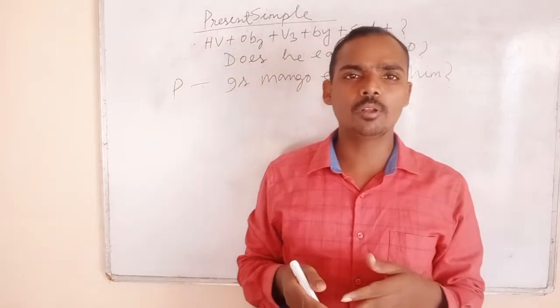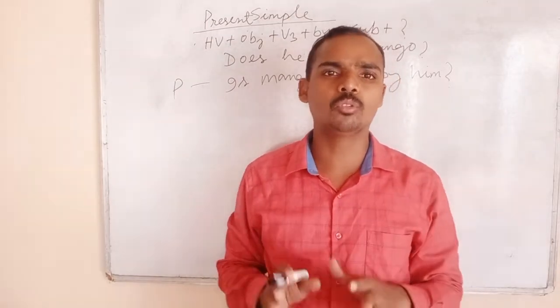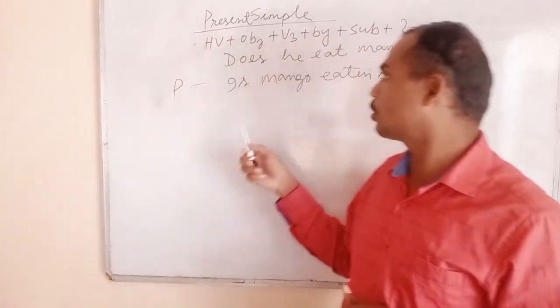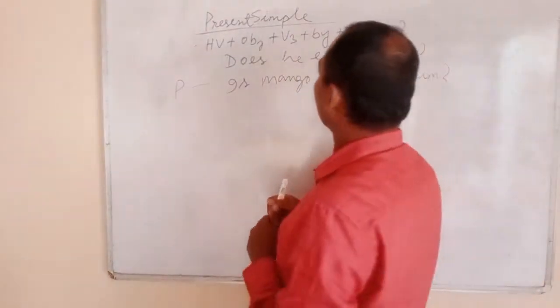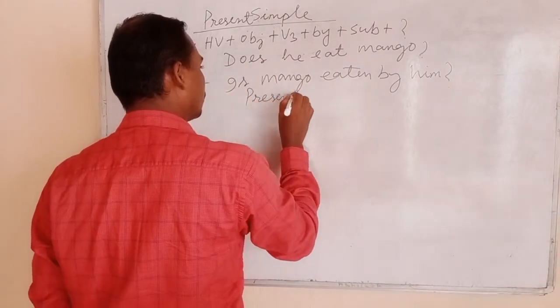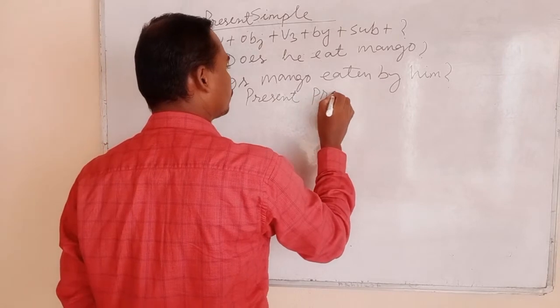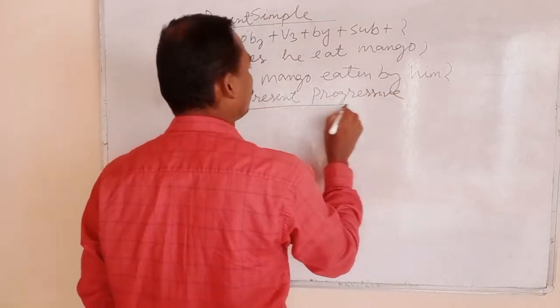So you have already known all the rules of present tense, past tense: simple, present simple, present continuous or progressive, present perfect. You have already known the rules. So this is the rule of present simple. Then present progressive. In present progressive, what is the rule?